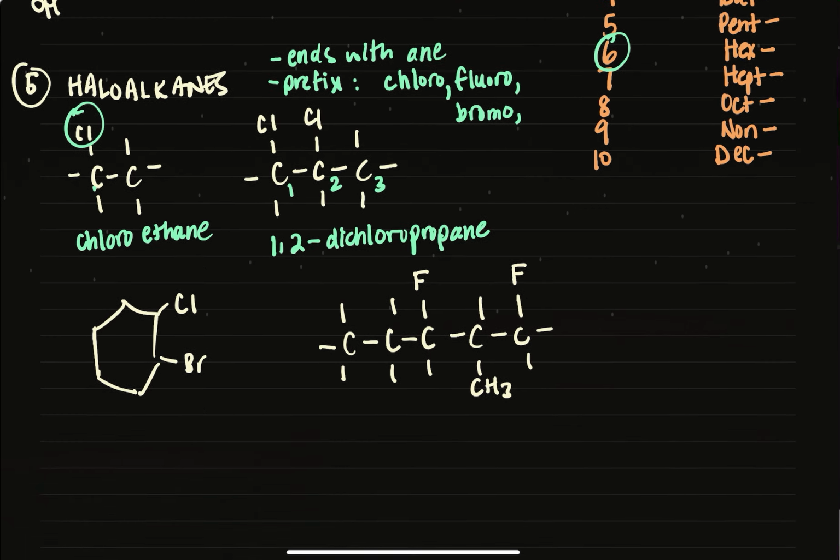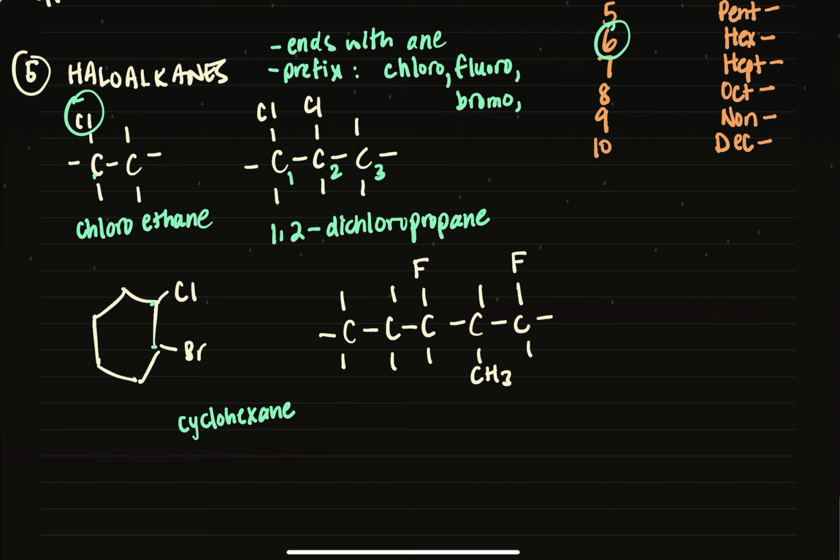This cyclical structure, remember, is called cyclohexane. And then in terms of your nomenclature, I do have 2 halogens. We're going to put them in alphabetical order. So I'm going to call this carbon 1, and I'm going to call that carbon 2. So we're going to call this 1-bromo, 2-chloro, cyclohexane. Sorry, hopefully you can read that. So 1-bromo, 2-chloro, cyclohexane.